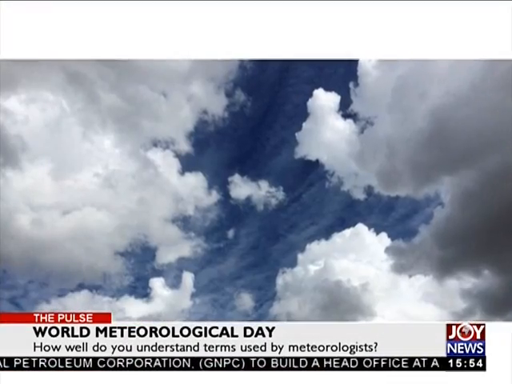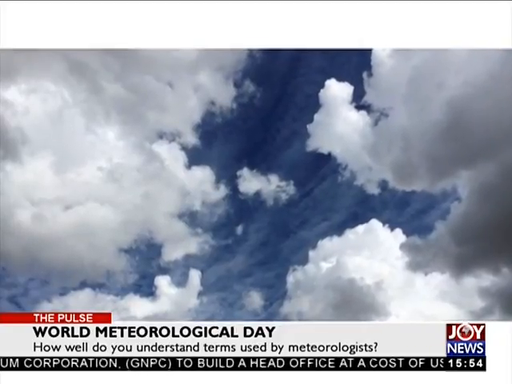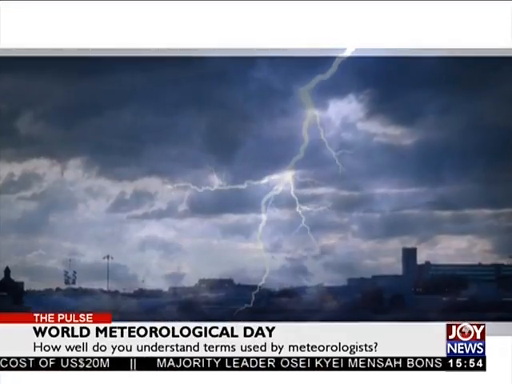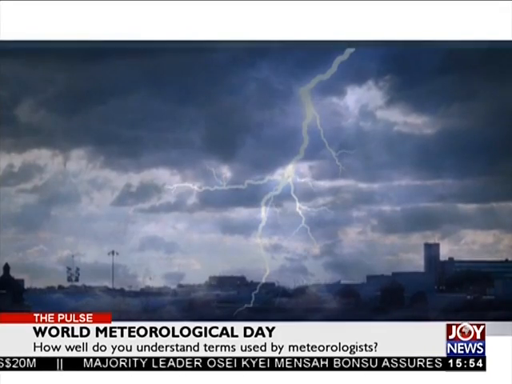If we say isolated thunderstorms, we are just looking at the coverage. We are looking at the area where we will have the thunderstorms covered. So in percentage, we will say that between 30 to 40% of the area that we are talking about. So if we are talking about Accra town, we are just looking at 30 to 40% of Accra town having those thunderstorms or isolated rain. Because it's a percentage of the area, that's what is called isolated. It means it's not the entire area. It's less than half of the area.